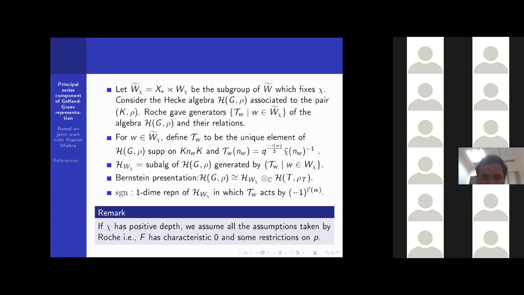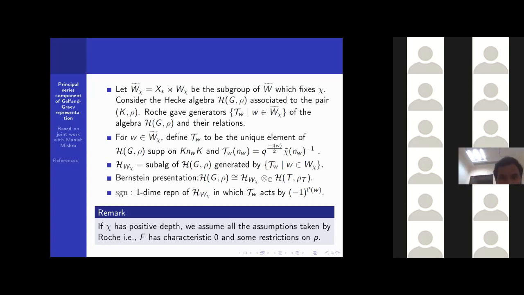Some note: if our χ has positive depth, then we assume all the assumptions taken by Roche. That means the assumption was that F has characteristic 0, with some restriction on the residual characteristic p.